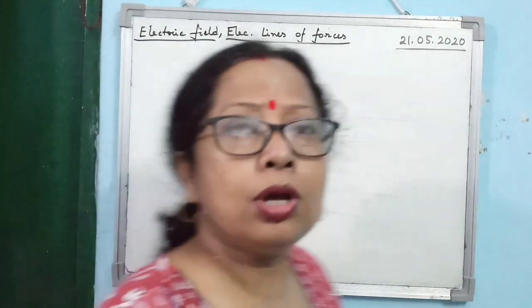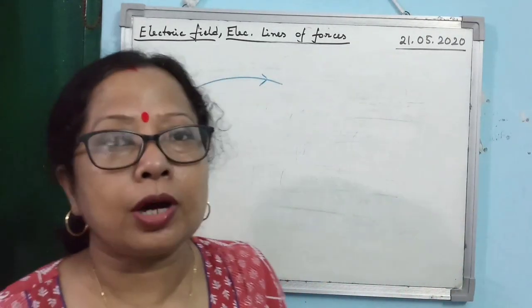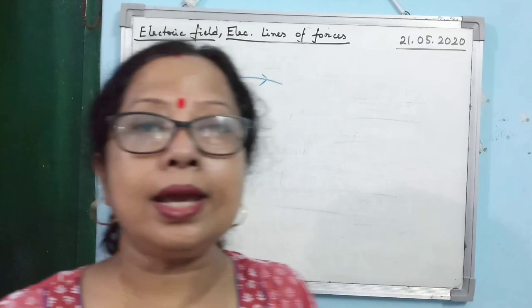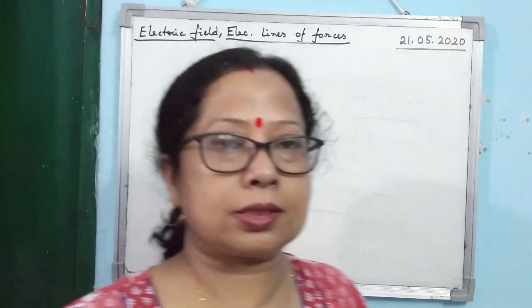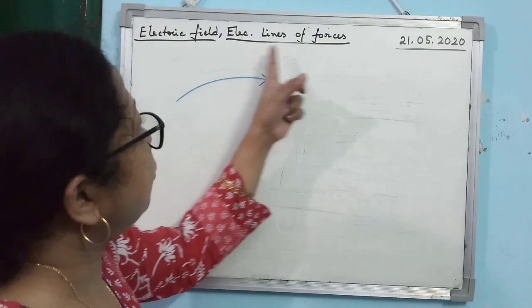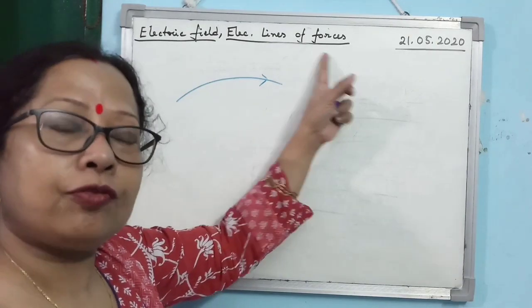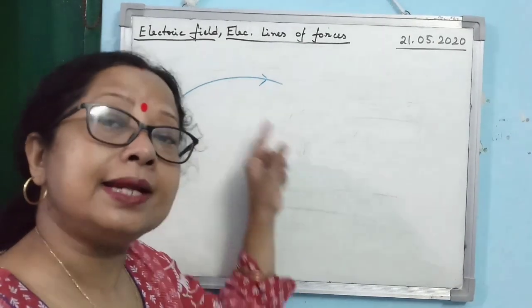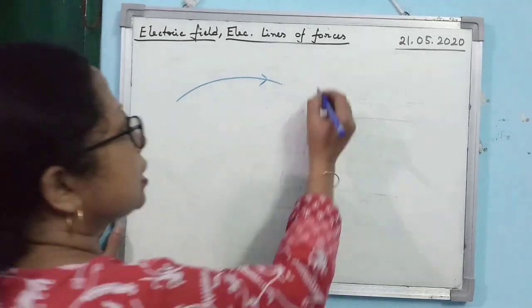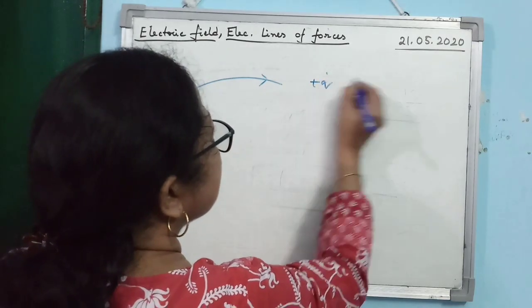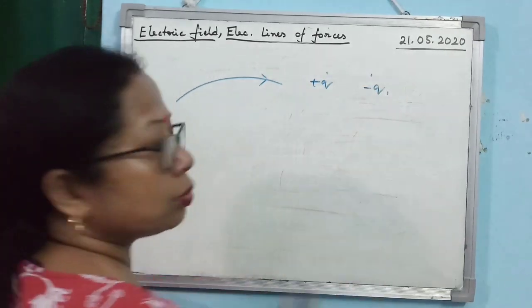Now what are the characteristics of electric lines of force? These are also not at all a new topic for you, already studied, so I am just discussing it fast. Clear? Always electric lines of force originate from a positive charge and end at a negative charge. Suppose you have a plus q charge here and a minus q charge here.